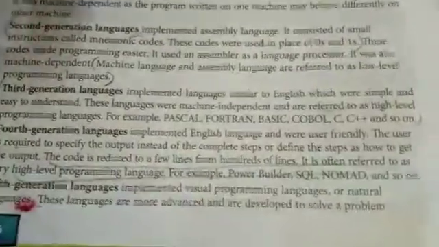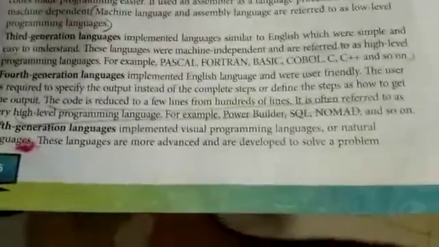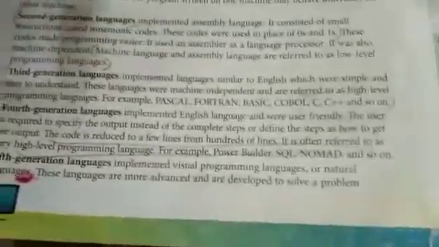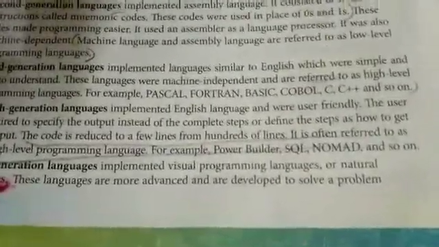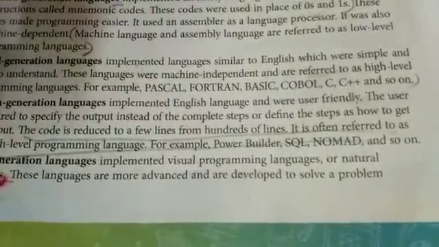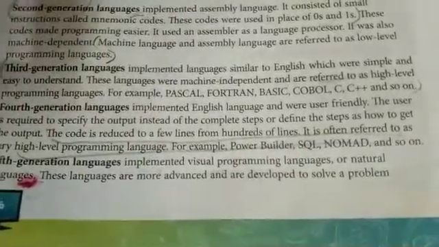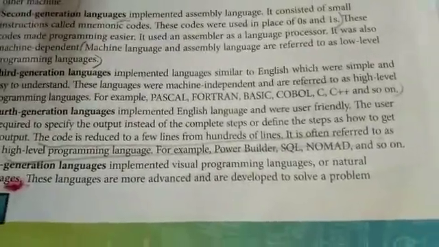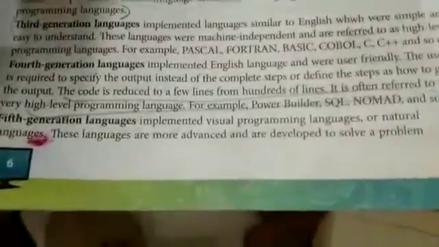Third generation language implemented language similar to English, which was simple and easy to understand, but these languages are machine dependent. They are even referred to as high-level programming languages. For example, COBOL, C, C++, and so on.